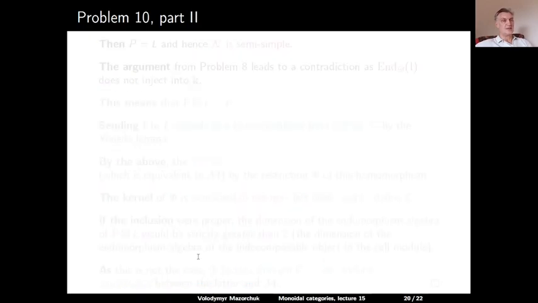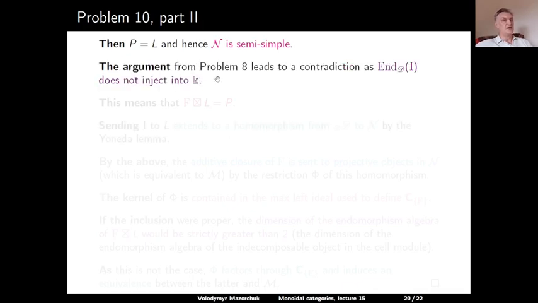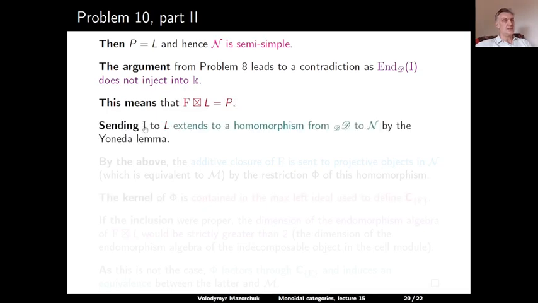So in this case, P is equal to L because L plus L is projective, and so N is a semi-simple category. But then we will have exactly the same contradiction as in problem 8, because now our category N is K-mod, and the endomorphism ring of the identity object in D should be injected into K, and this is absurd. So this means that this case doesn't happen, which means that F applied to L is equal to the indecomposable projective P.